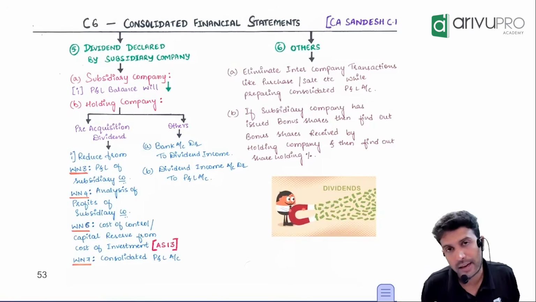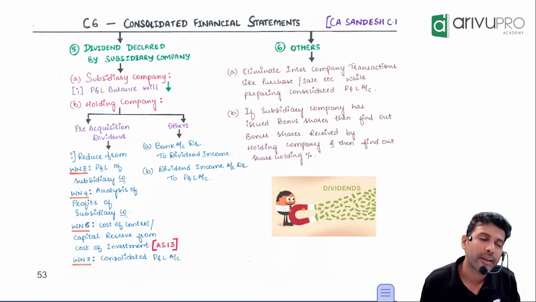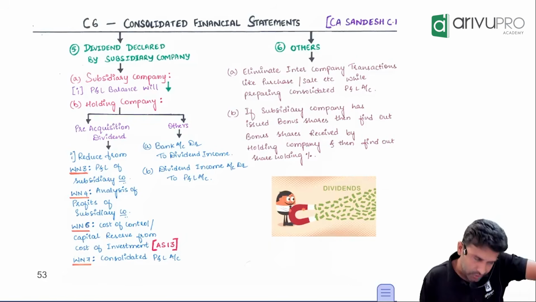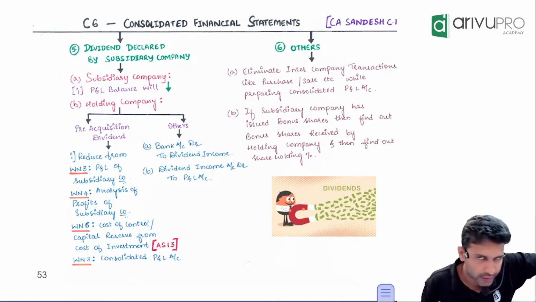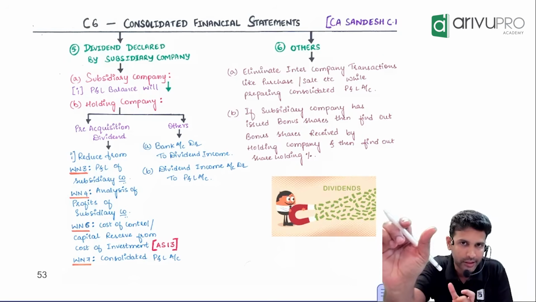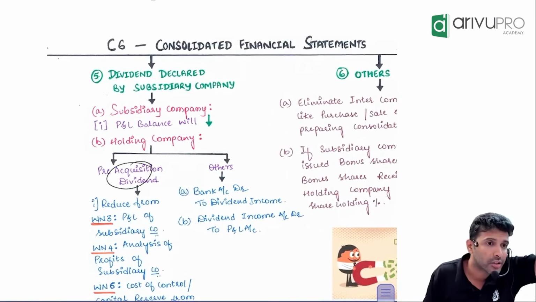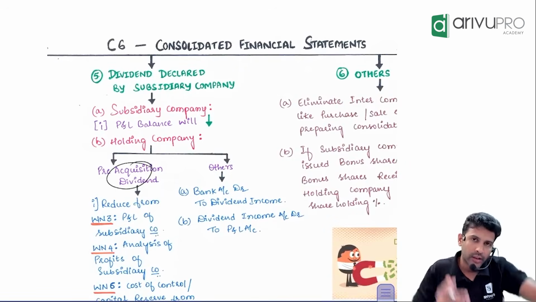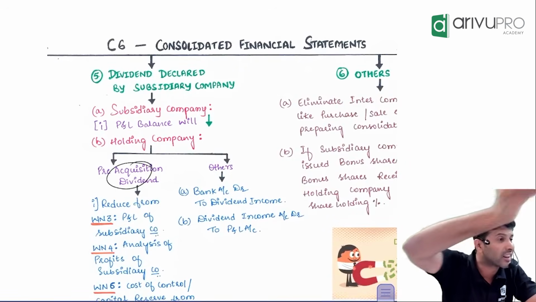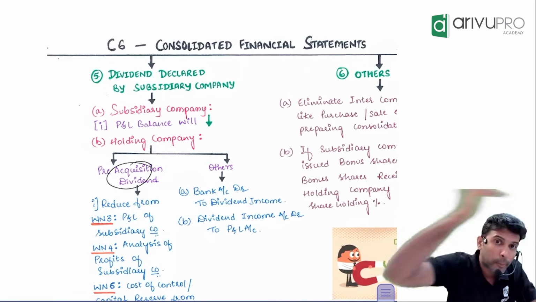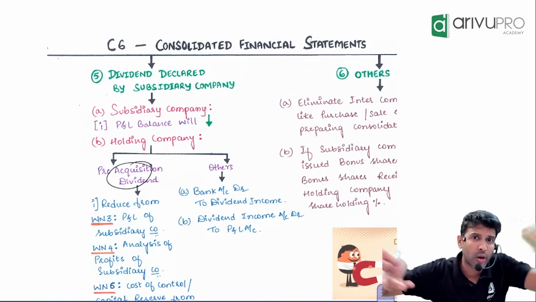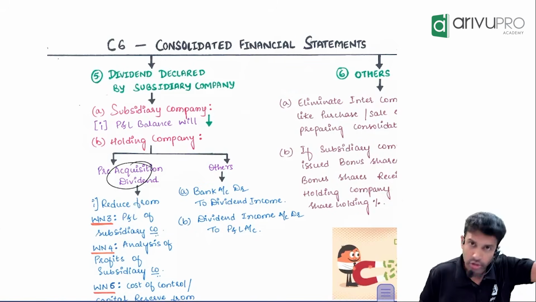When subsidiary company declares the dividend, first find whether it is a normal dividend or pre-acquisition dividend. You know the identification. How? If the dividend is relating to the previous year, was the holding company a shareholder then?